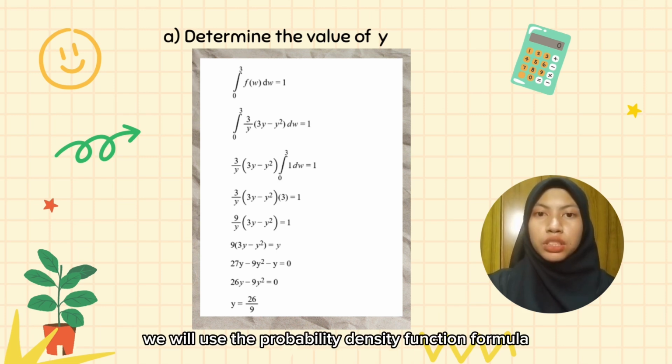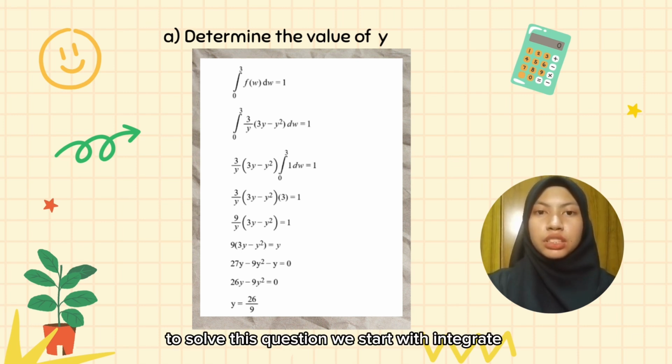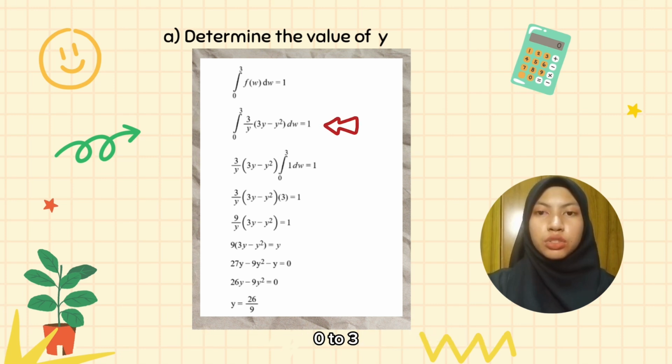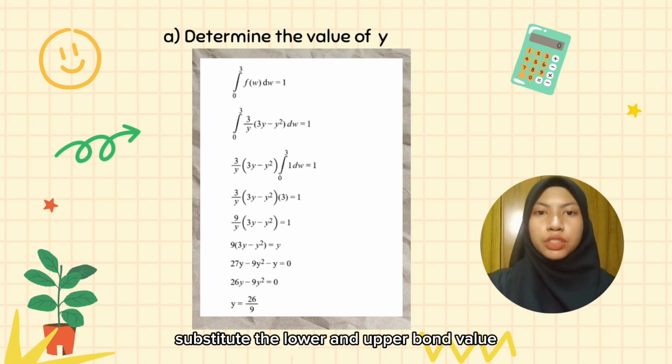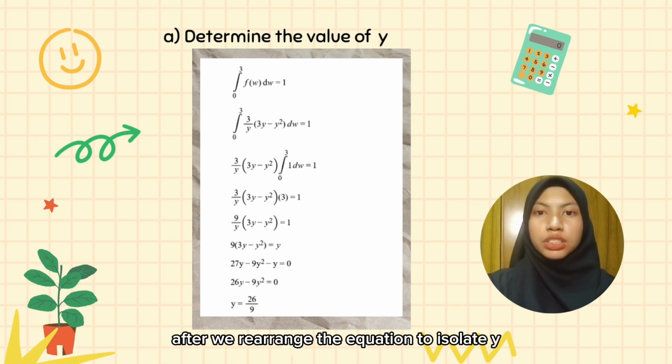To solve this, we will use the probability density function formula, which is the integral from minus infinity to infinity of f(w) dw equal to 1. We start with the integral from 0 to 3 of 3/y multiplied by (3y minus y squared) dw equal to 1. Then we expand and integrate, substitute the lower and upper bound values in the function and compute the definite integral. After we rearrange the equation to isolate y, we will get 26/9 for the value of y.